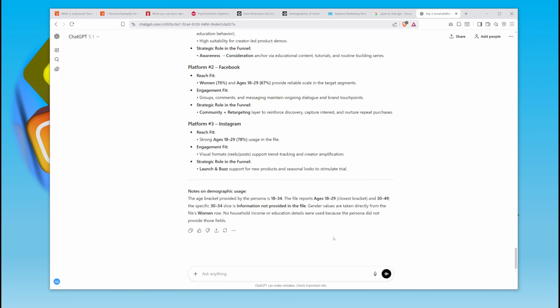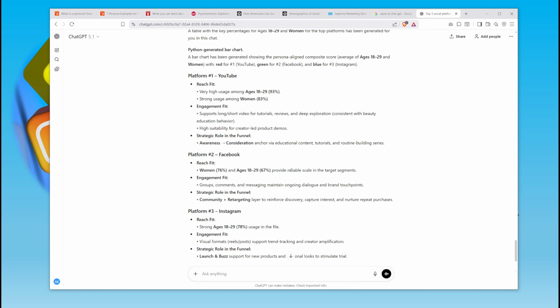and some caveats. But keep in mind that these recommendations are based only on demographics. And then personas can also include psychometrics, but it gives you a starting point. But it does make sense.